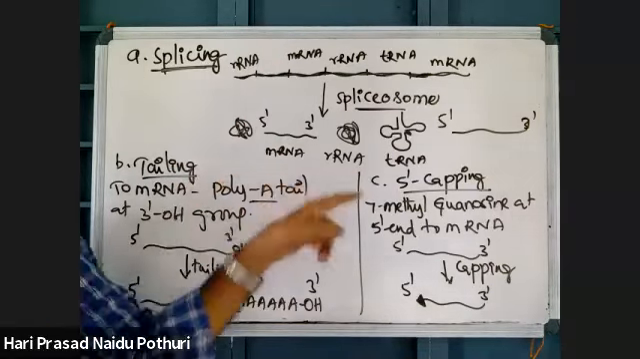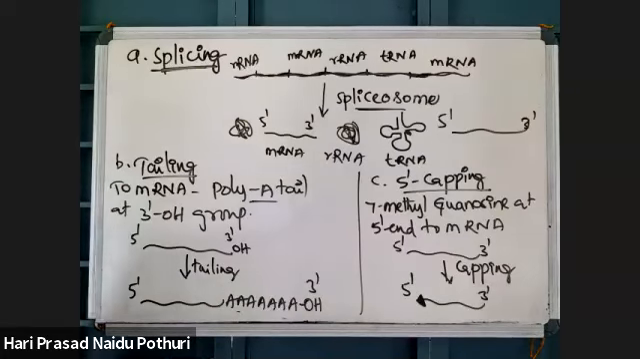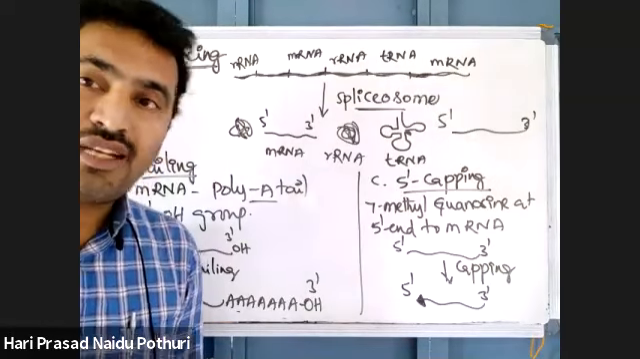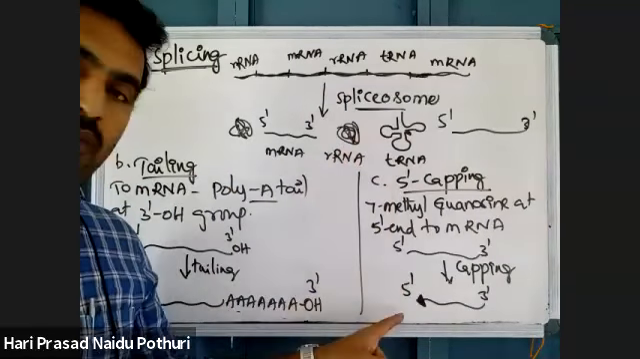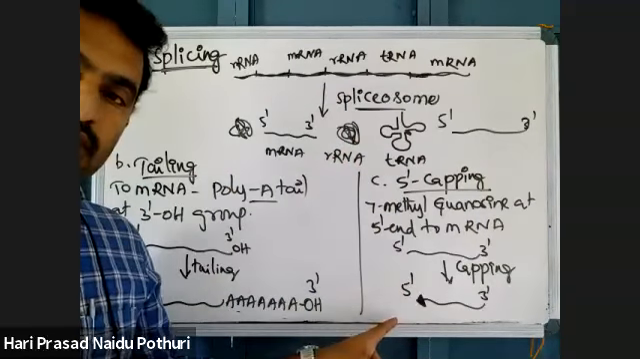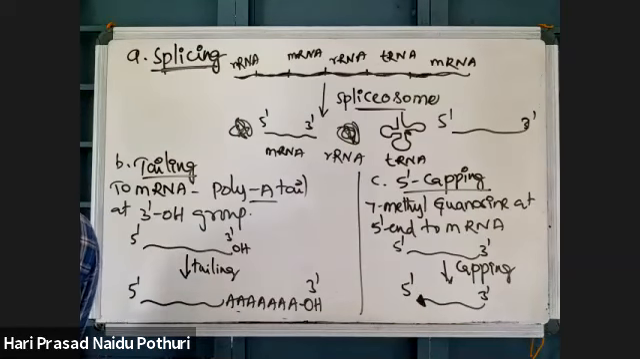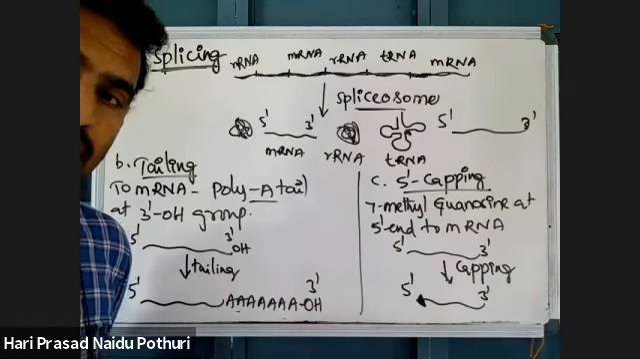Tailing and capping are done to mRNA molecules. Why? Because where is the transcription taking place? Transcription takes place inside the nucleus, and then RNA is formed. But this RNA next is involved in translation. Where does translation take place? Translation takes place in ribosomes, and ribosomes are present outside the nucleus.